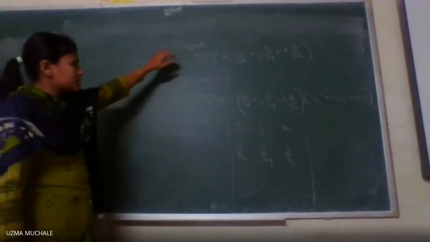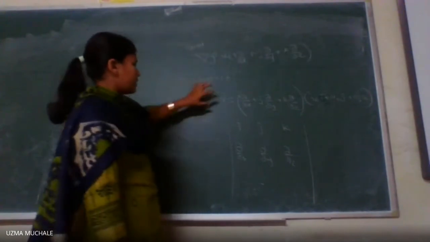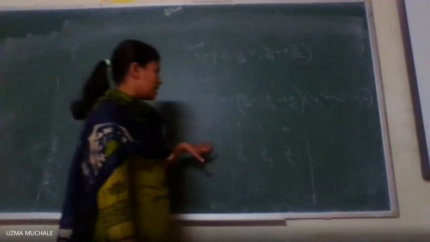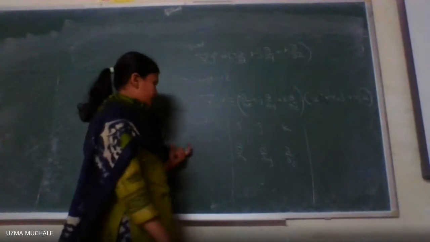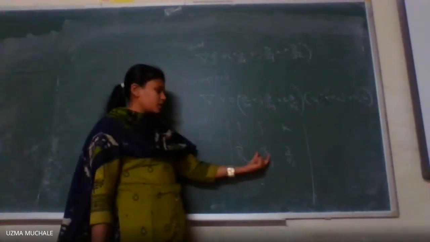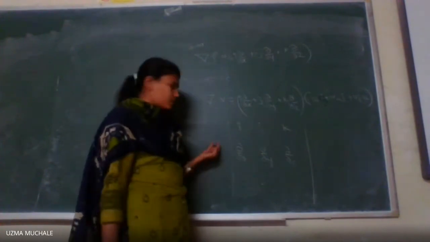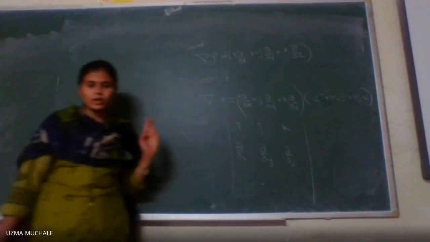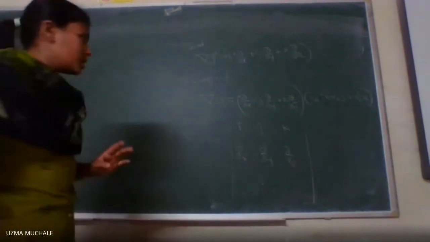So first one is i ∂/∂x + j ∂/∂y + k ∂/∂z. Del · v means v is some vector v1 i + v2 j + v3 k. Curl: the first row is i, j, k, the second row is the coefficients of del, that is ∂/∂x, ∂/∂y, ∂/∂z. And the third row is whatever the coefficients are in v, you have to write down those terms here. Okay, first row, second row, and third row. So this is what gradient, divergence, and curl are.